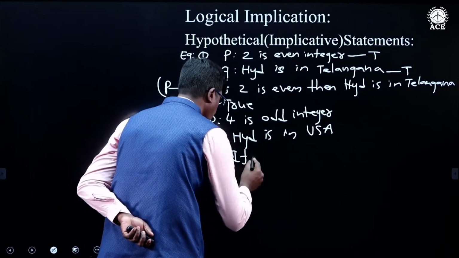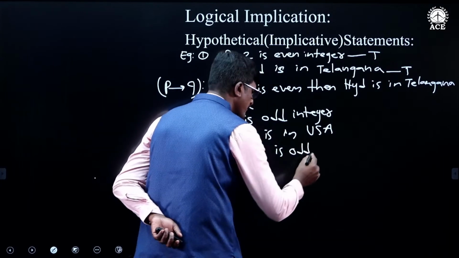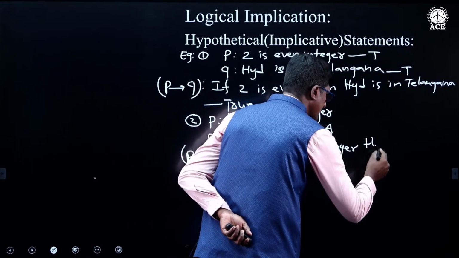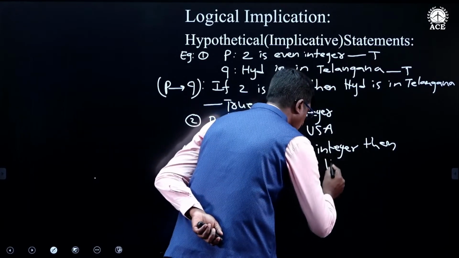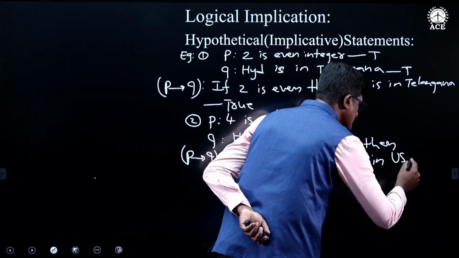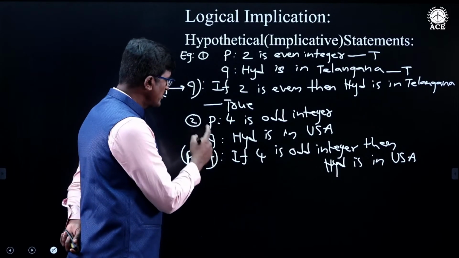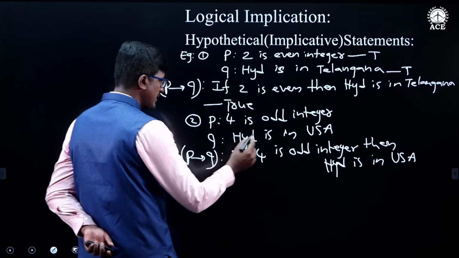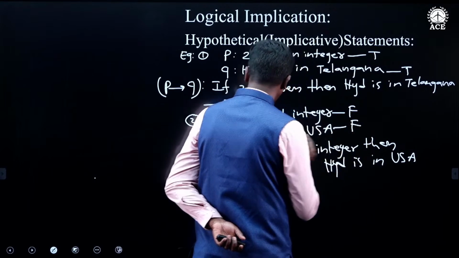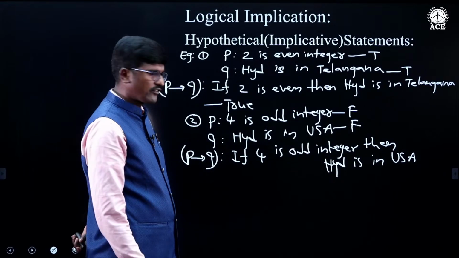If 4 is odd integer, then Hyderabad is in United States of America. Now, I will find out the truth value of this. So, here P statement is false, Q statement is also false, because 4 is not an odd integer and Hyderabad is not in United States of America.